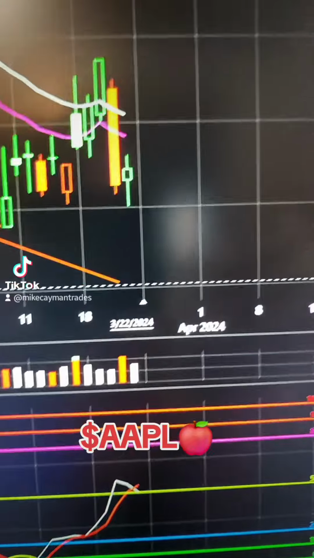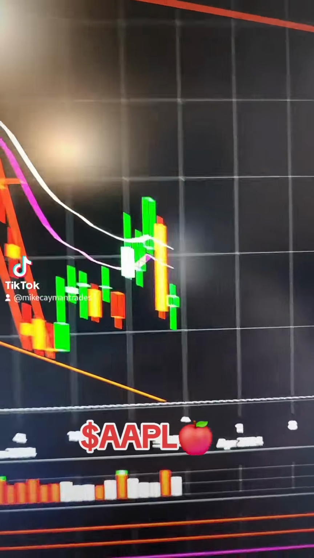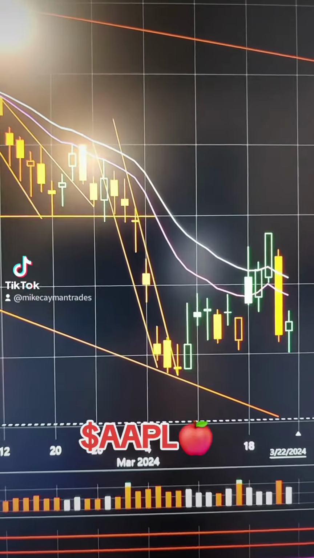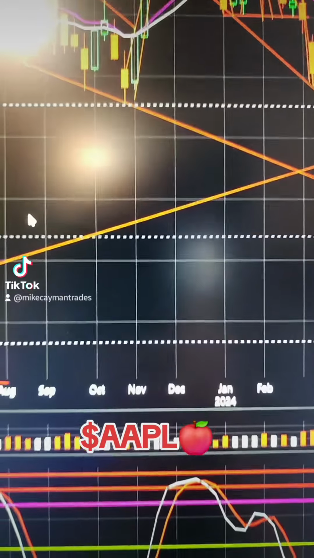Stochastics is right around the middle line. You have 50 is going to break up or break down. The trend has been down, longer term. Let's look at the weekly.